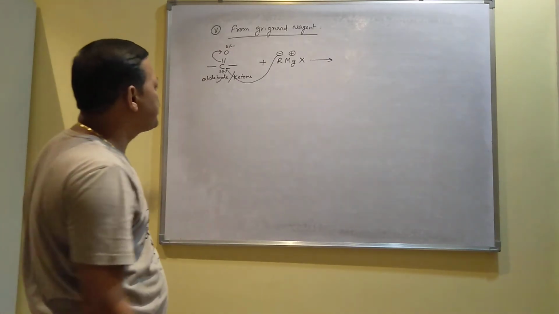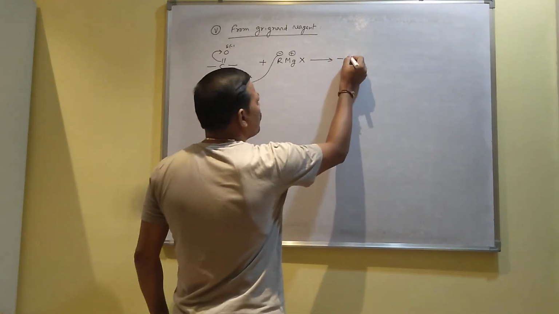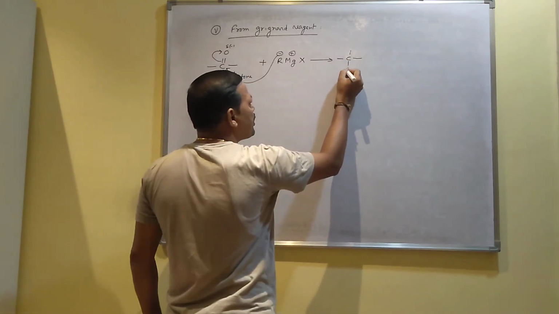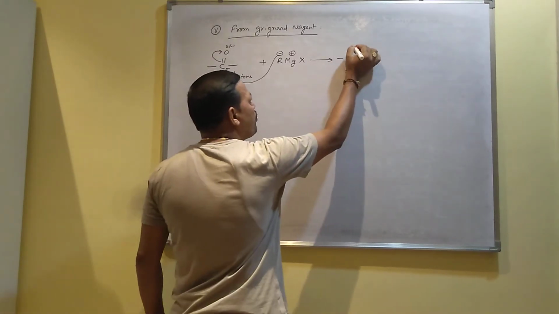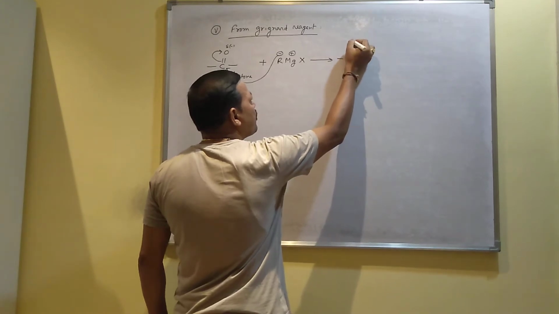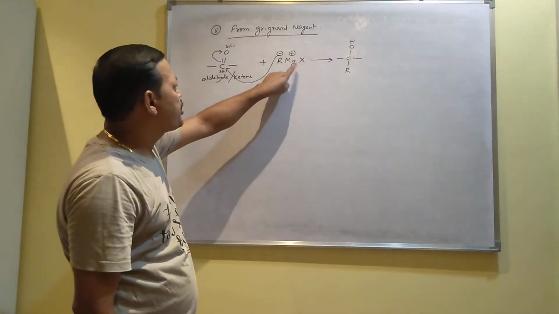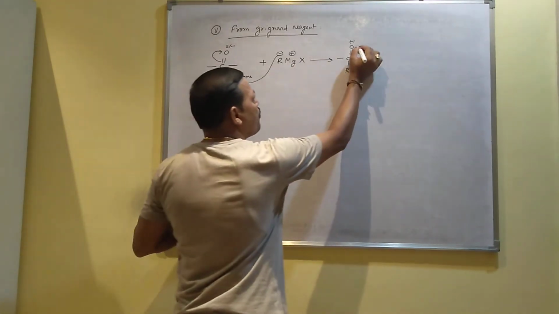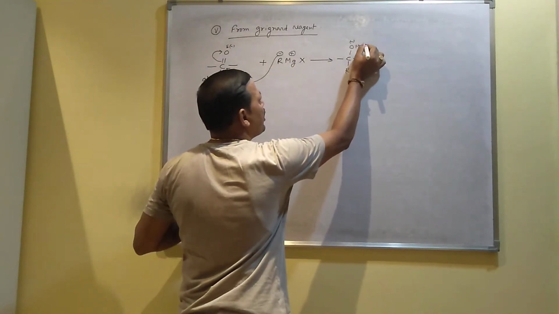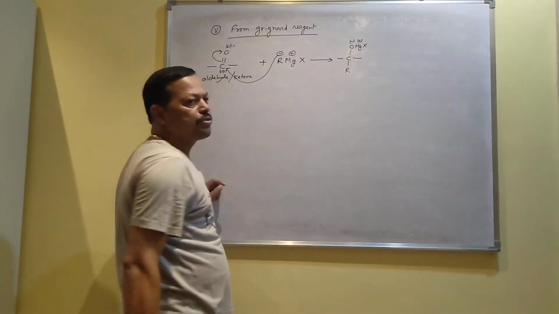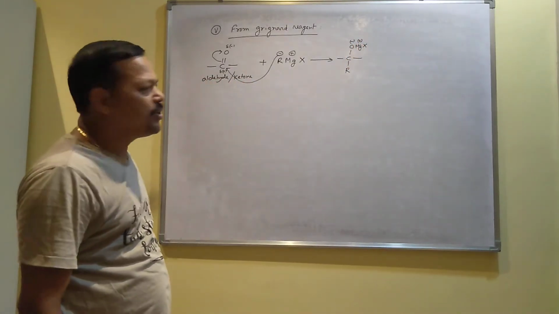This is about the mechanism. So the double bond is converted to single bond. R will be joined with carbon like this, and O becomes negative because the double bonded electrons go towards oxygen, and this positive part MgX combines with oxygen and produces OMgX. So in this way it produces an intermediate.